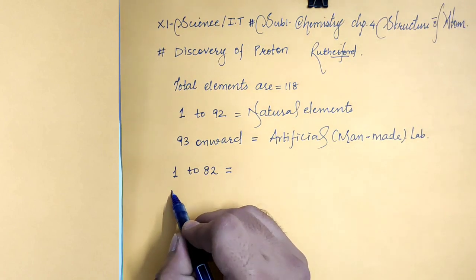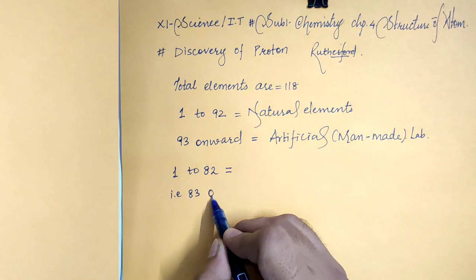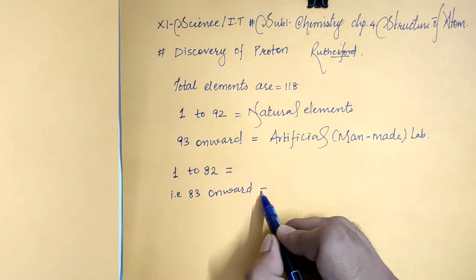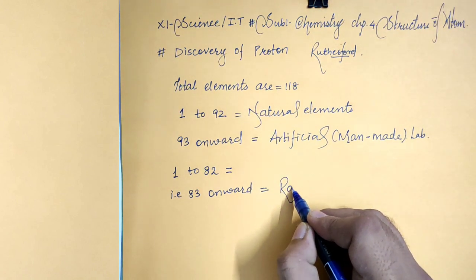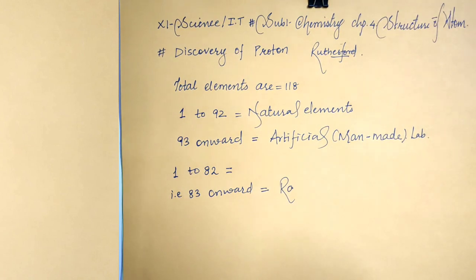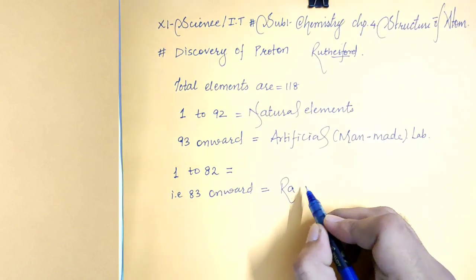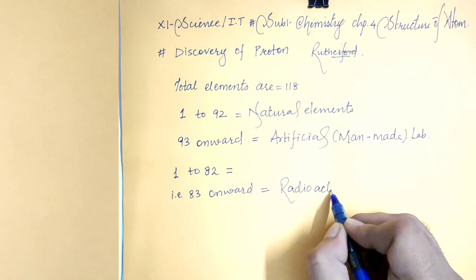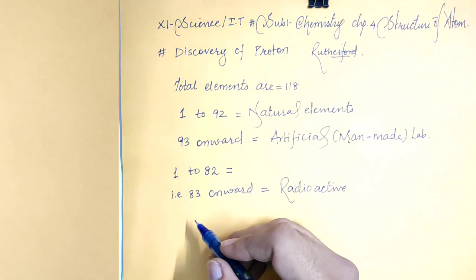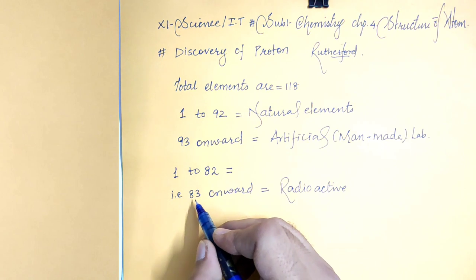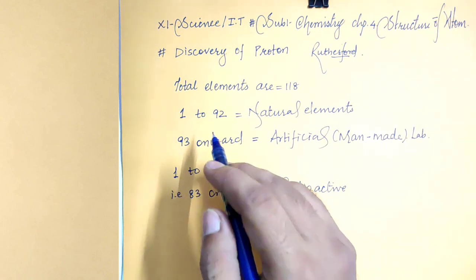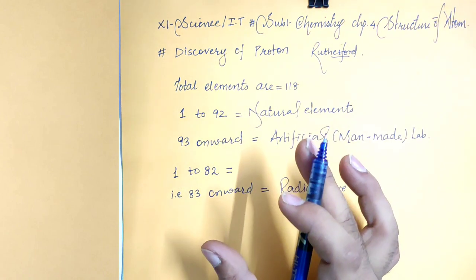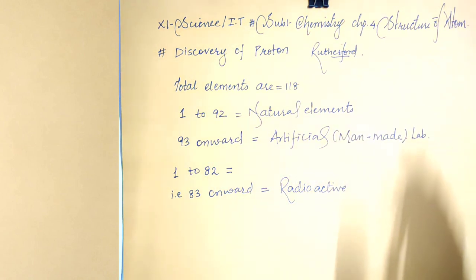After 82, that is from 83 onward, all the elements are radioactive, means atomic number 83, 84, 85, 86, 87. Now from 83 till 92 they are natural radioactive elements, and after 92 they are artificial radioactive elements.